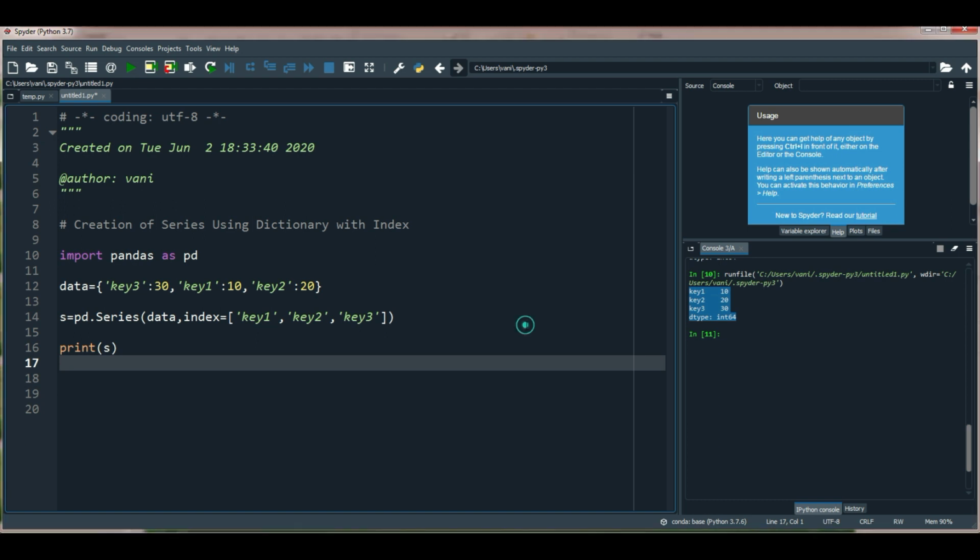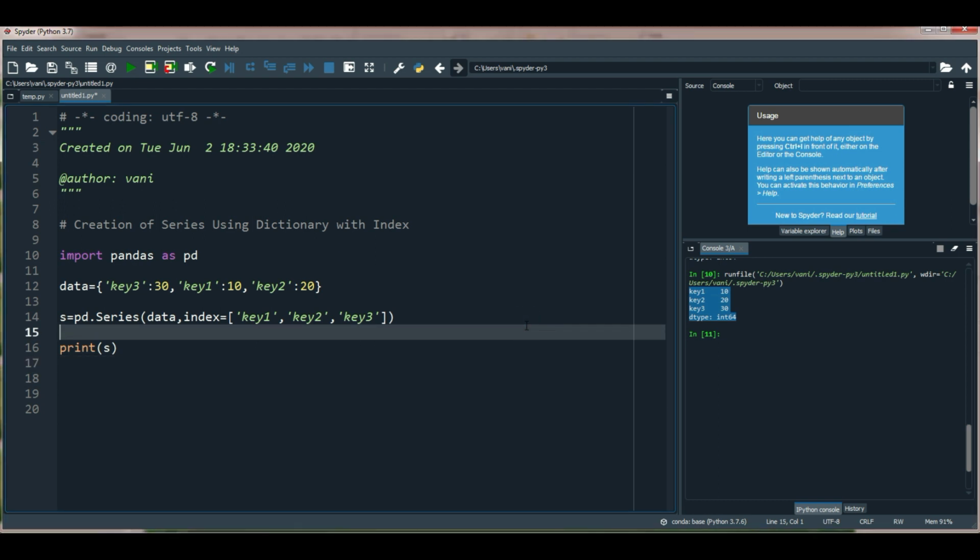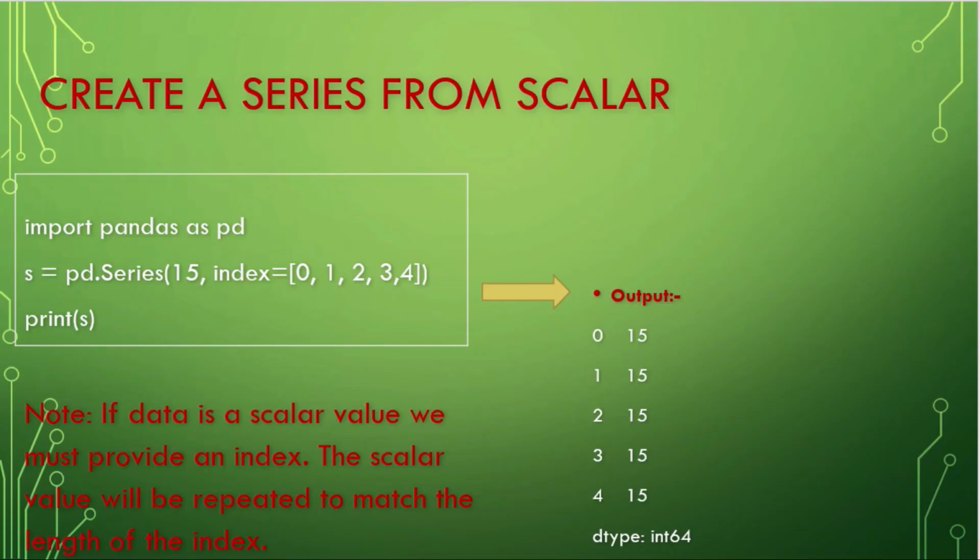I hope you understand how to create a series using a dictionary with index. Till now we have created a series using an array and a dictionary, with index and without index also. Now we will see how to create a series from a scalar value. A scalar value is a single value. If data is a scalar value, we must provide an index.